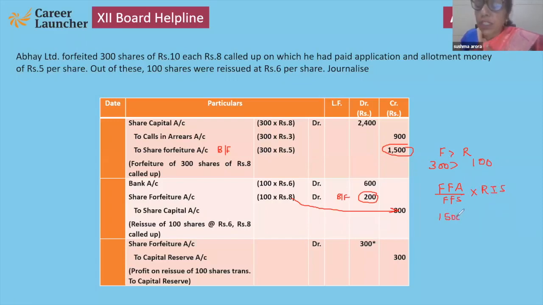FFA is 1500, FFS shares 300, reissue 100. So that will come 500 credit and this debit will be deducted. So the balancing figure 300 is to be transferred. Okay, please note it down.